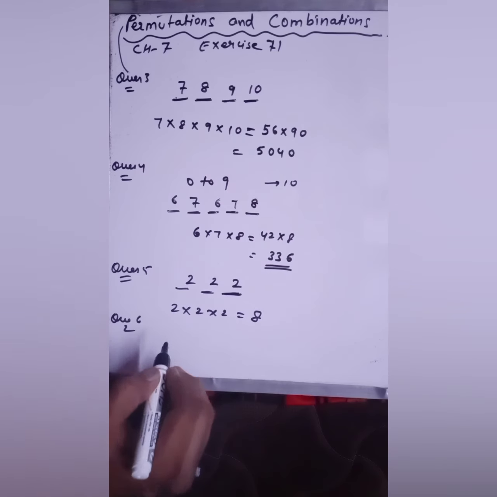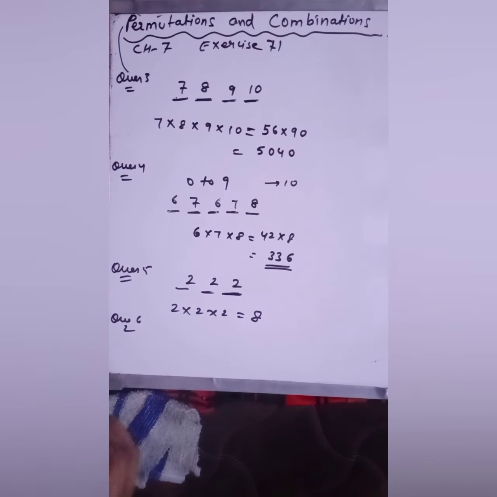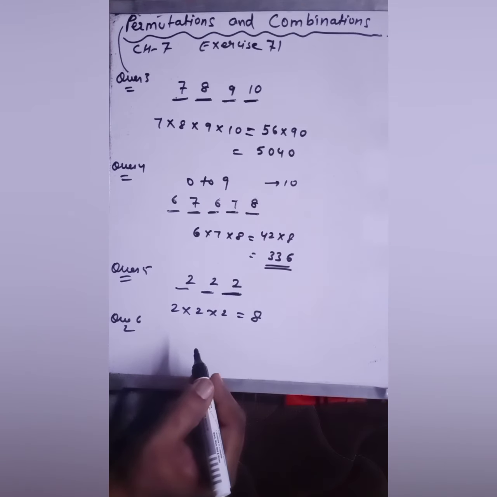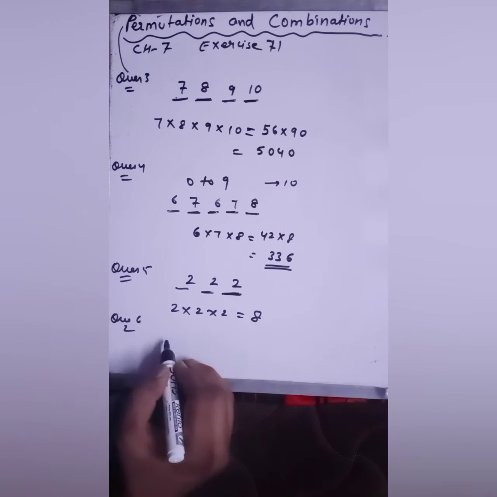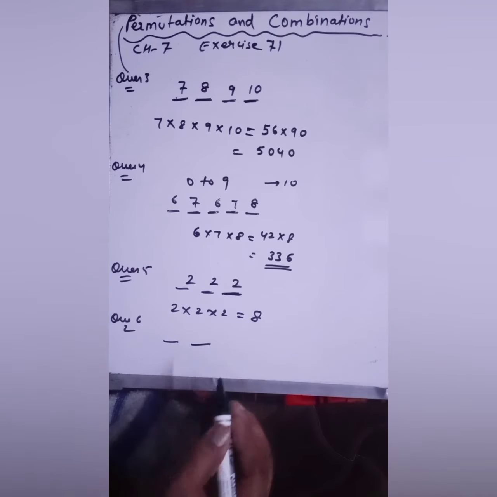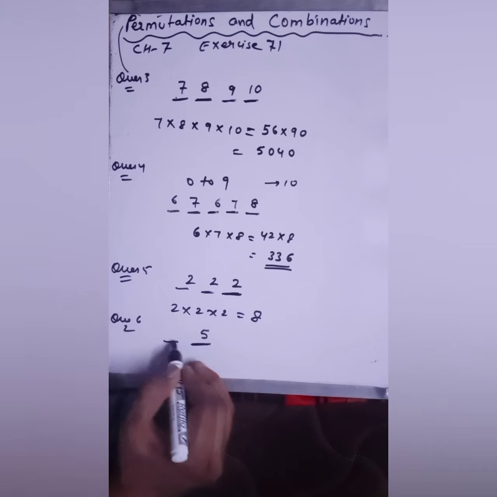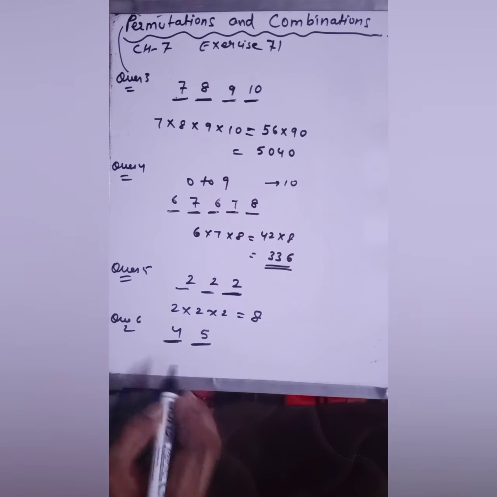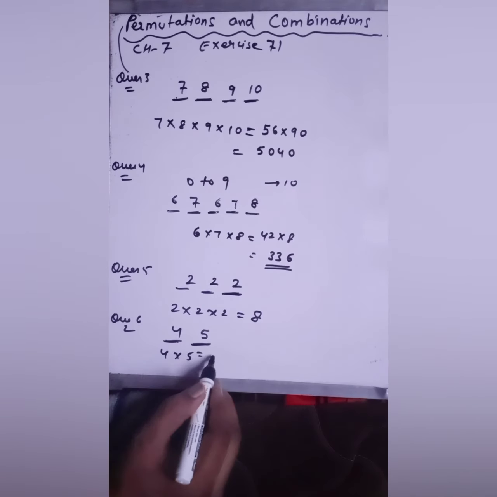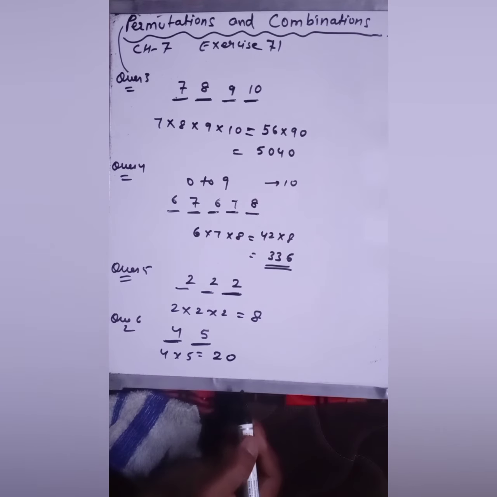Question number 6. We are given 5 flags of different colors. How many different signals can be generated if each signal requires the use of 2 flags? So we need 2 flags only. So I'm filling this. For this flag, I have 5 choices. For this flag, I have 4 choices. So your required answer would be 20.